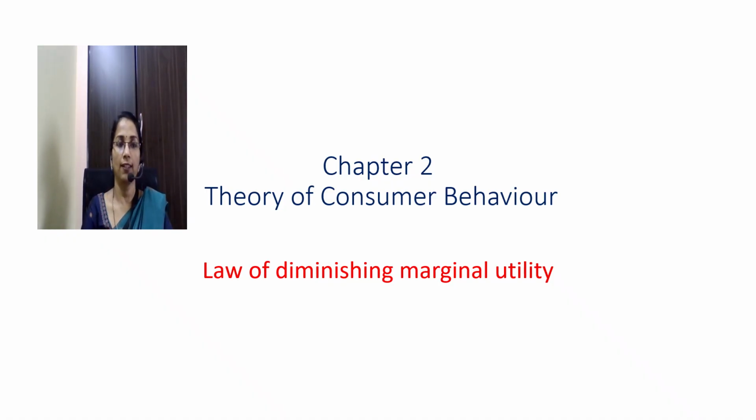Let me begin with a new concept of the same chapter, that is chapter 2, Theory of Consumer Behavior. The concept is Law of Diminishing Marginal Utility. It's a very important topic. Usually for the board exam, this law is asked for 6 marks. Let us understand what this law says.